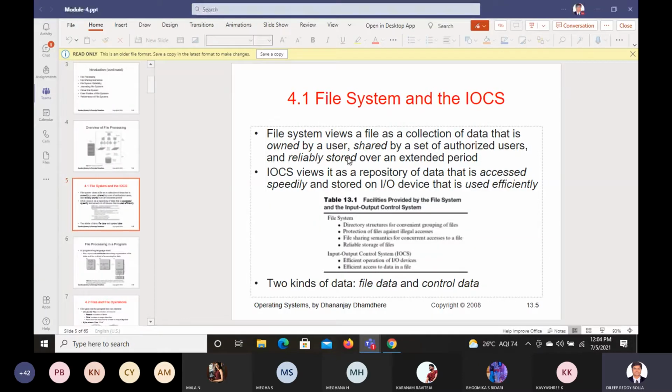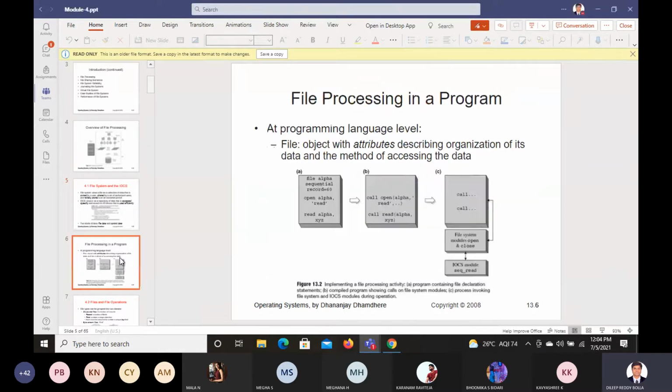So now this is the basic concept. Hope you all have seen this basic idea and basic concept. So file processing, how it is being done is being told in A, B, C. What is A told about? Program containing file declaration. So what is that file? How it is? Whether it is open type, read type, write type or execute type. How many records are there? All that will be there in the file declaration.